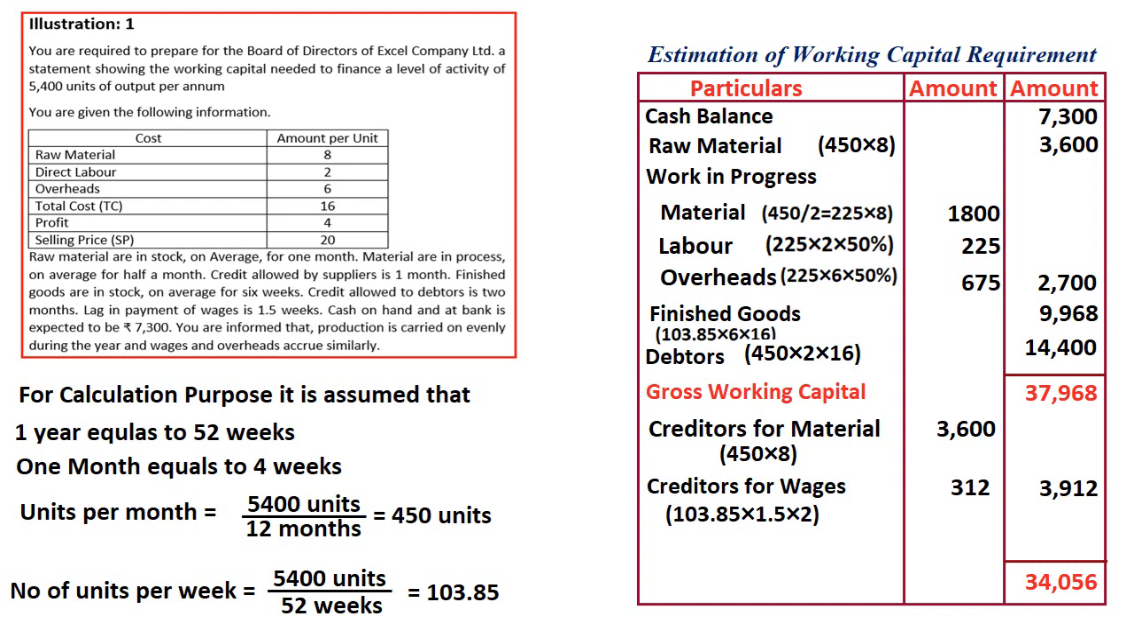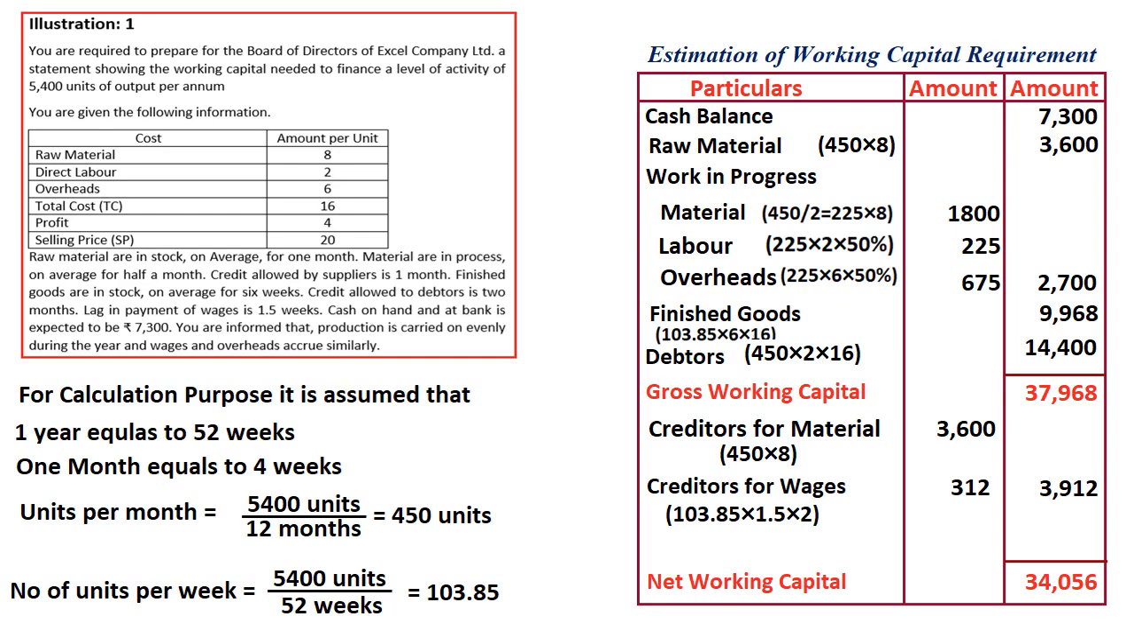Once you deduct creditors, we will get the resultant figure 34,056. So this is called our net working capital. So this is the basic procedure for calculation of working capital for a manufacturing concern. This is for which type of organization? It is a manufacturing concern, right? So I hope I made you understand.